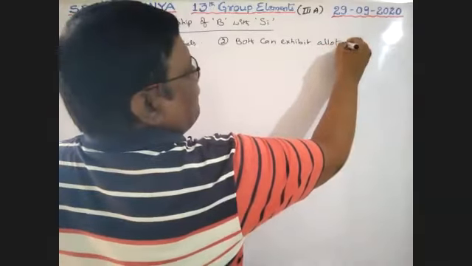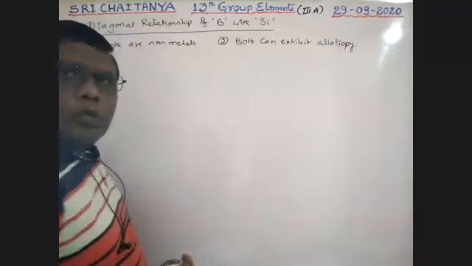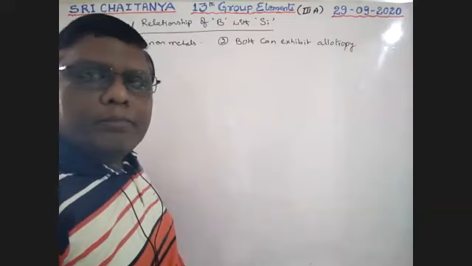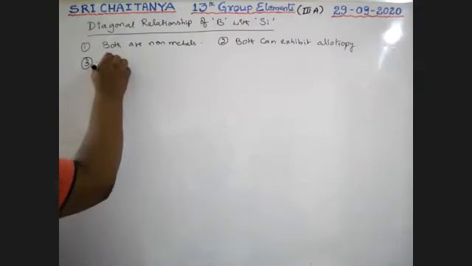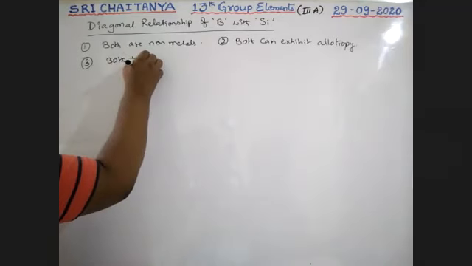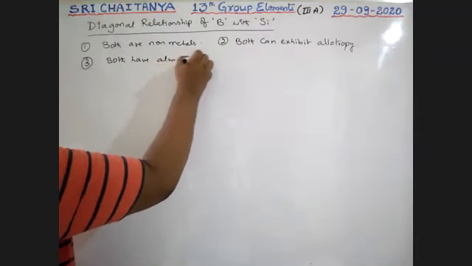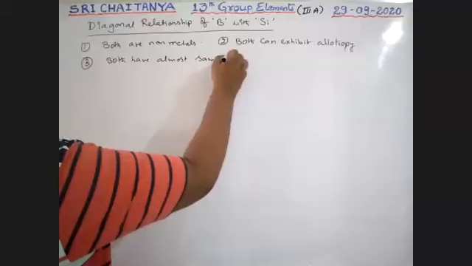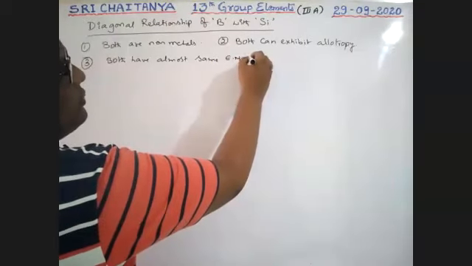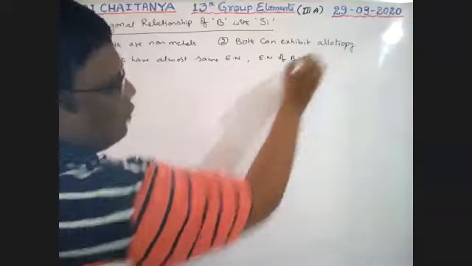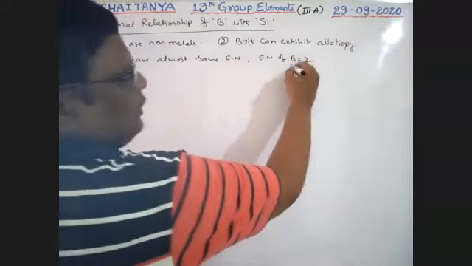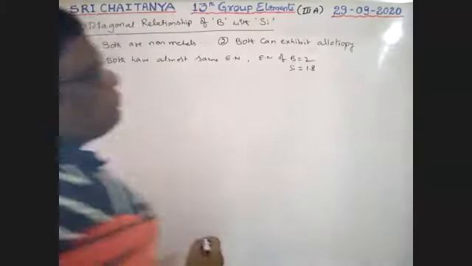Next, both can exhibit allotropy. Third point, both have almost the same electronegativity: the electronegativity of boron is 2 and for silicon is 1.8.